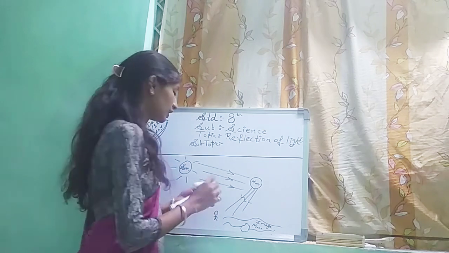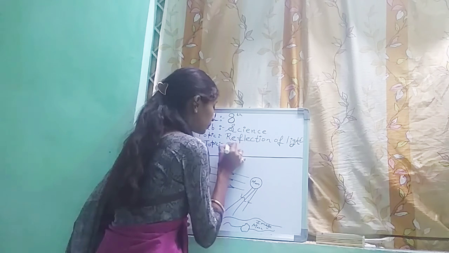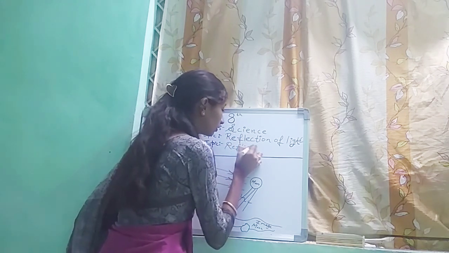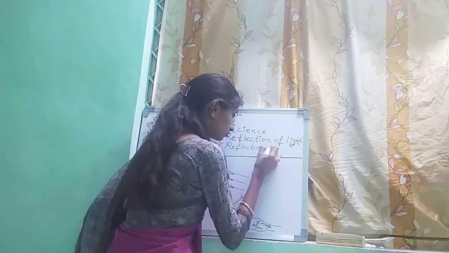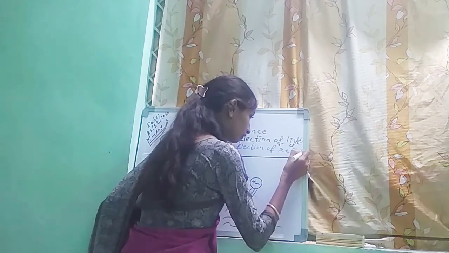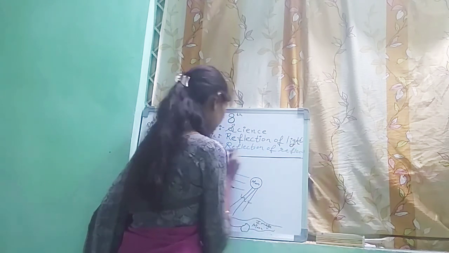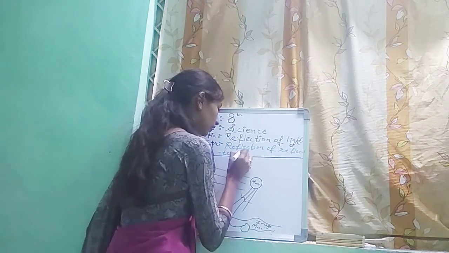So today we will see reflection of reflected light. We'll write it here, reflected light.